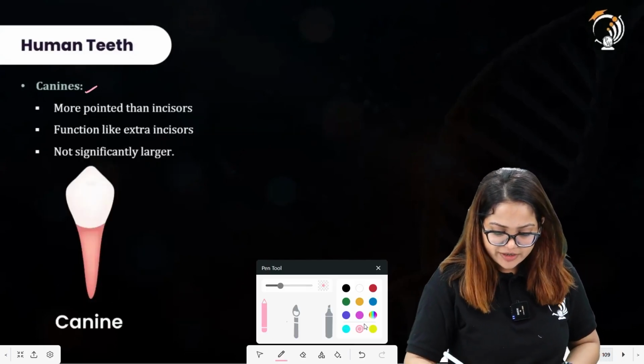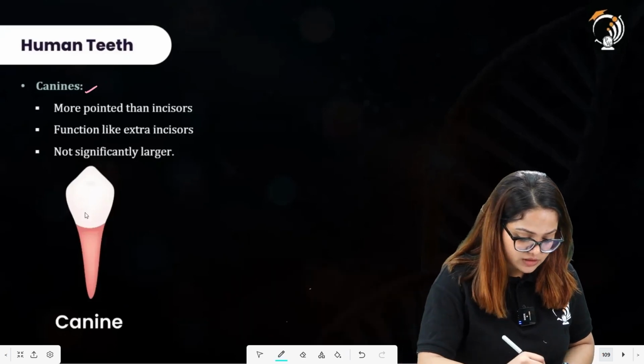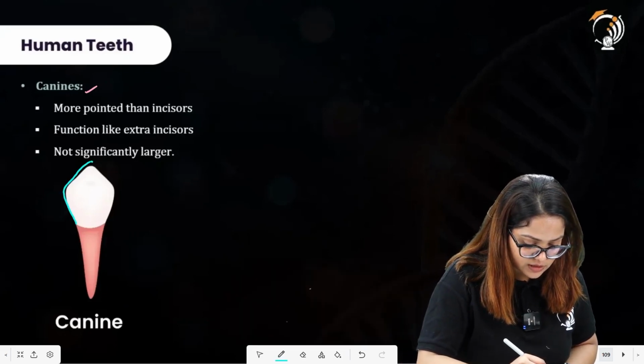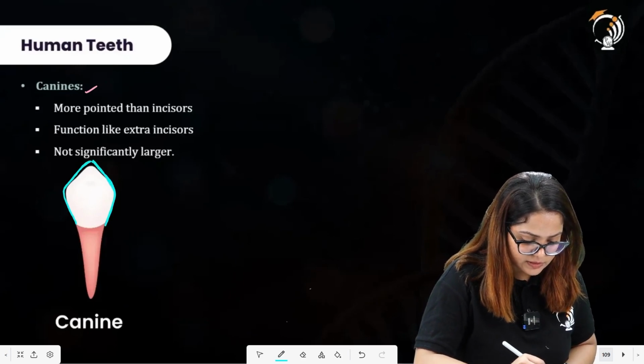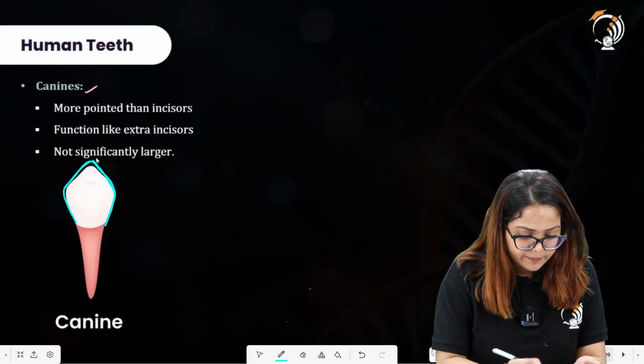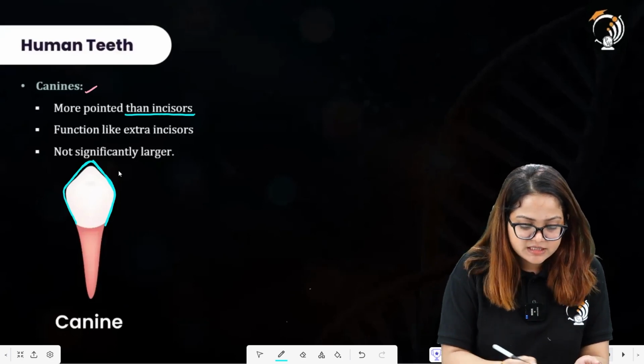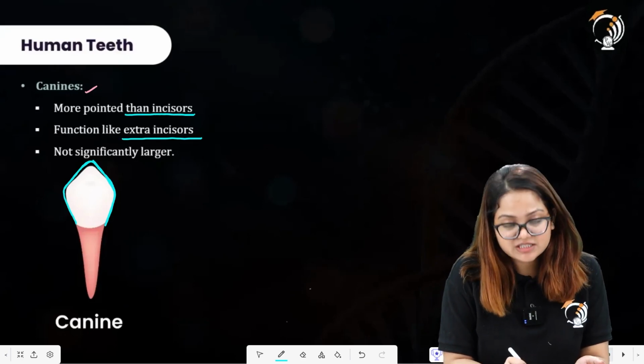Then you have canines. See, this is the pointed structure which I was talking about. This structure, the pointed part, is more pointed than the incisors, and they function like extra incisors.